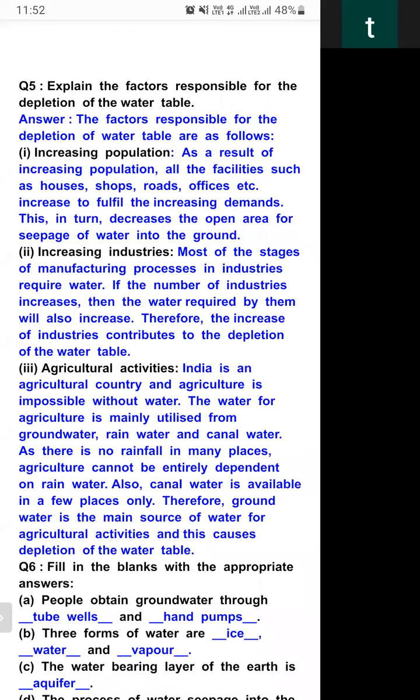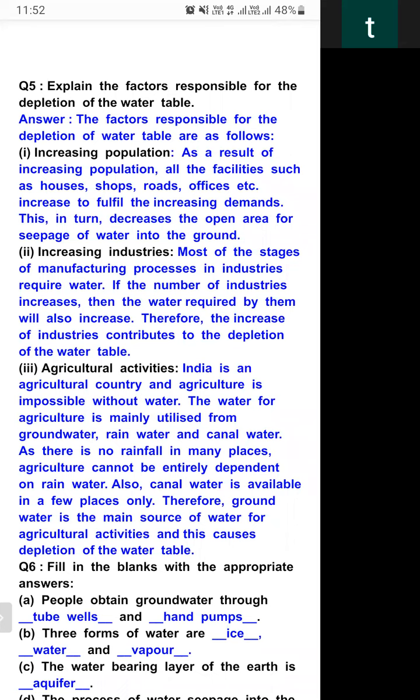Second thing, increasing industry. Most of the stage of manufacturing process in the industry require water. If the number of industry increases, then the water required by them will also increases. Therefore, the increase of industry contribute to the depletion of water table.